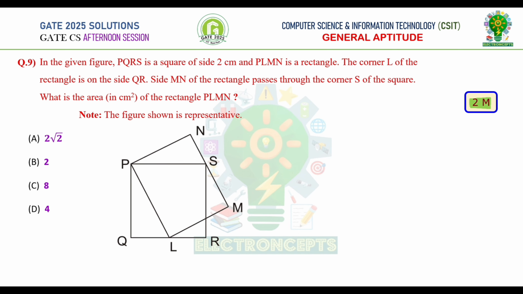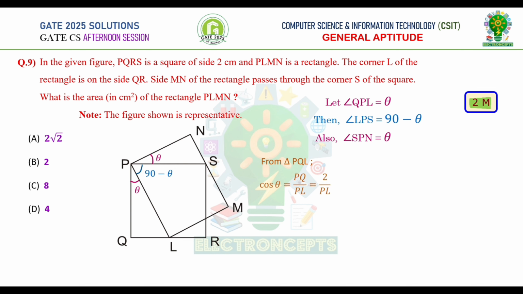To solve this question, let us take the angle QPL is equal to theta. If this is theta, then angle LPS is equal to 90 minus theta. For the rectangle PLMN, if the angle LPS is 90 minus theta, then the angle SPN will become theta. From triangle PQL, we get cos theta is equal to adjacent side by hypotenuse, which is PQ by PL. Rearranging this, we get PL is equal to 2 by cos theta.